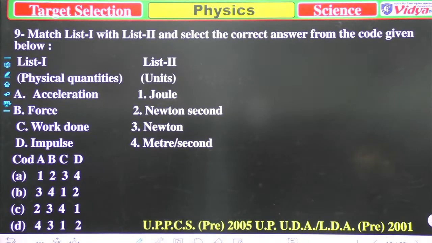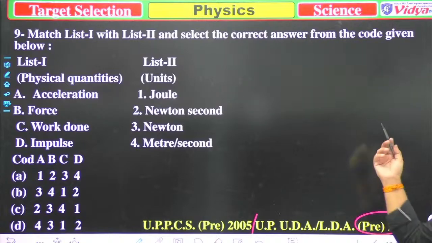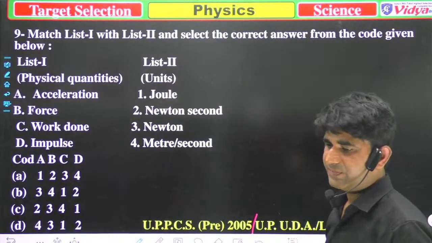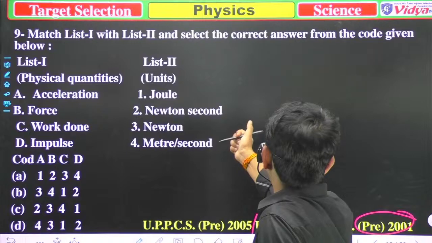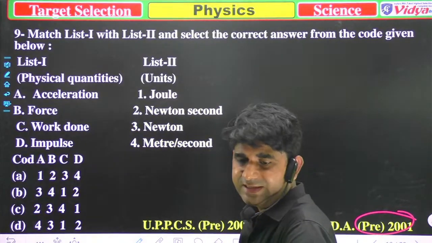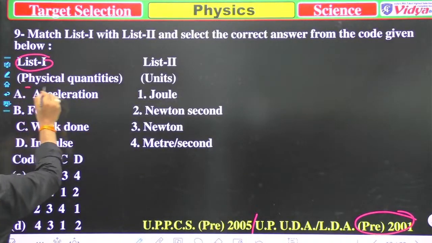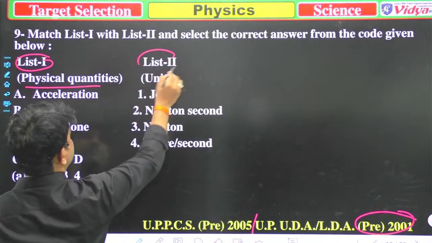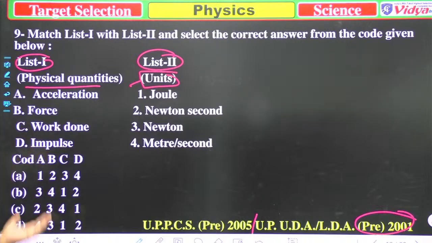Our next question was asked 2 times in UPPSC, that is UPPSC 2005 and UPPSC LDA 2001, so this is important. Match list A with list B and select the correct option from the code given below. In list A we have physical quantities, and in list B we have units. Now you have to match list A with list B.